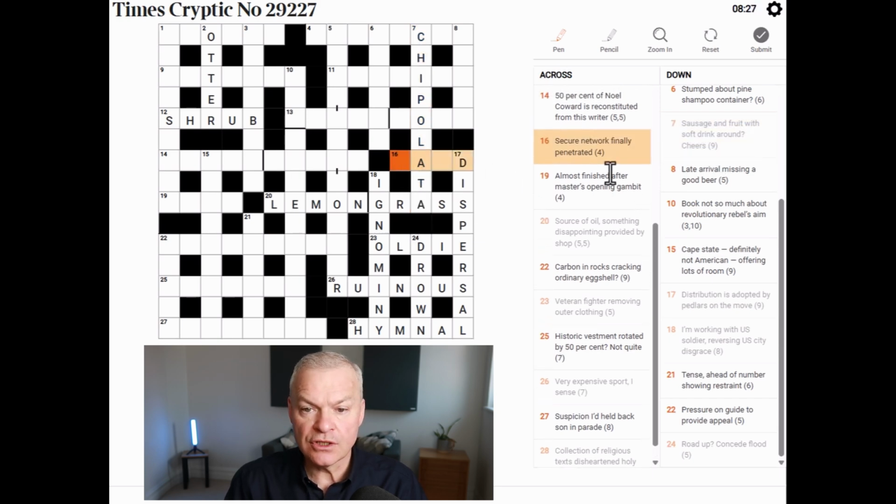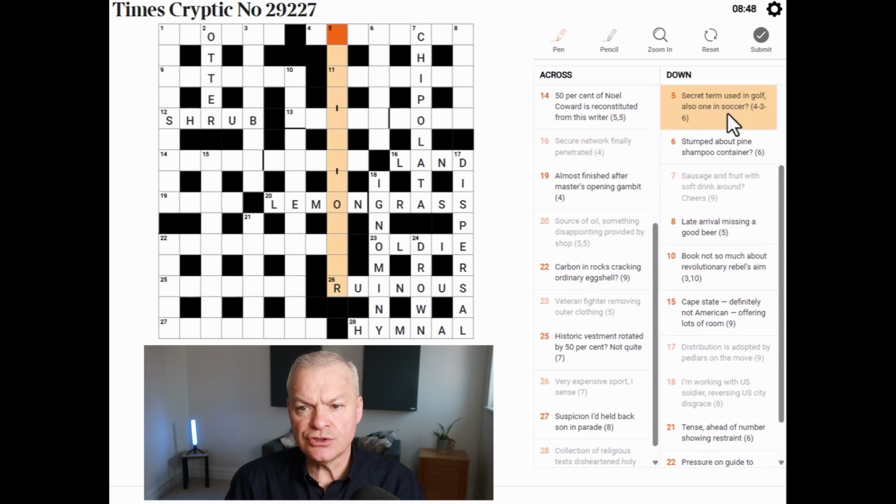Now we have an orphan clue. Secure network finally penetrated. This is land. Land means secure. The network is LAN, short for local area network. And finally penetrated is the final letter of that word.